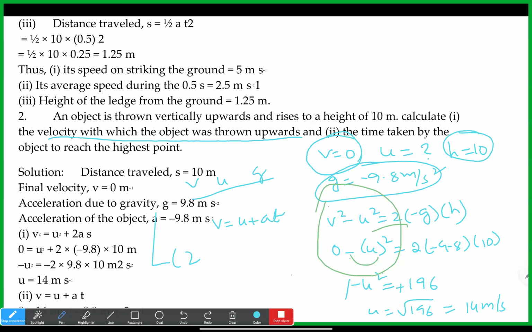Or s is equal to ut plus half at square also we can use, because we have s, u and a values. This is more simple because of the t square. So v is 0, u we got as 14, so 0 is equal to 14 plus minus 9.8 into t.